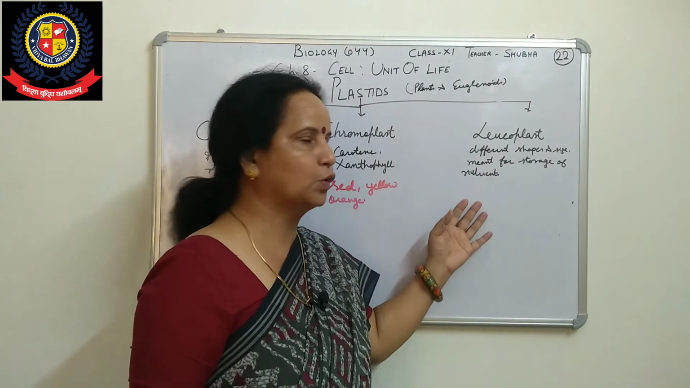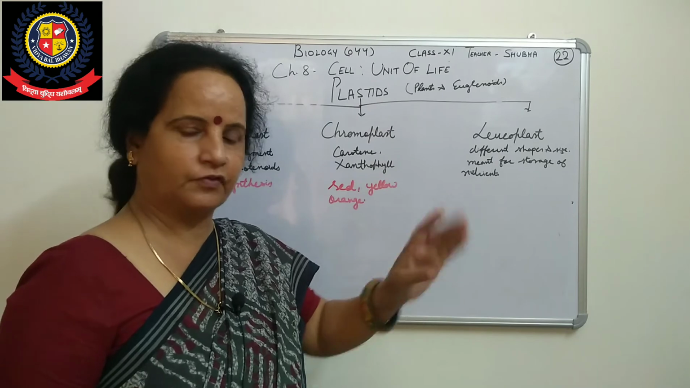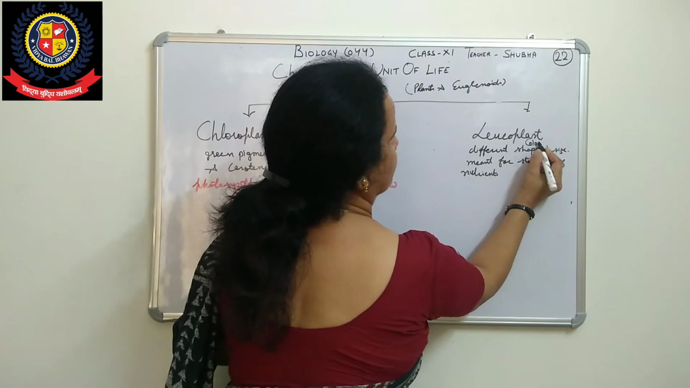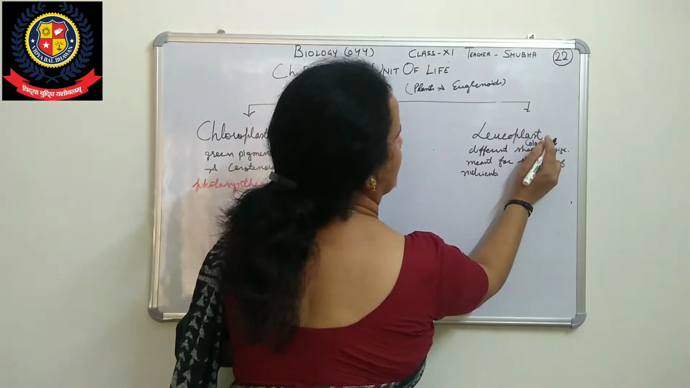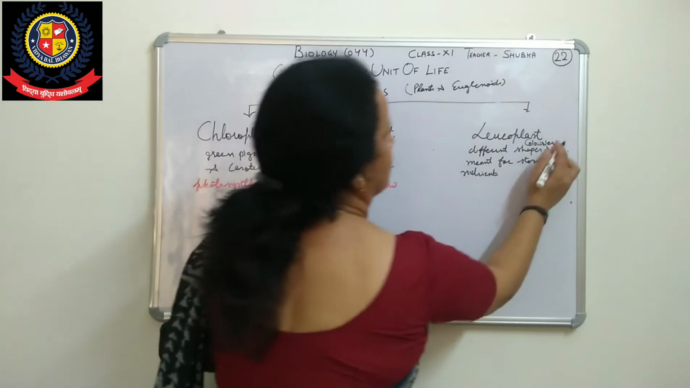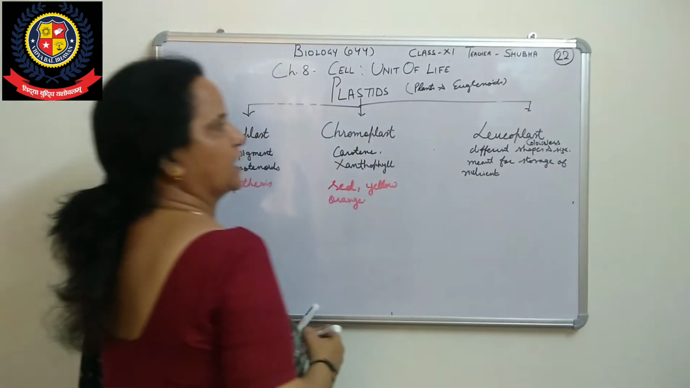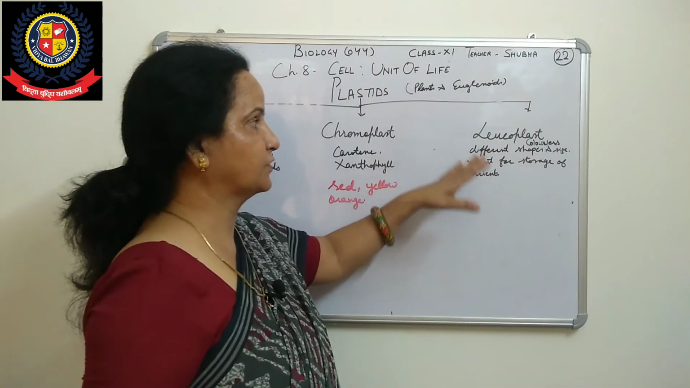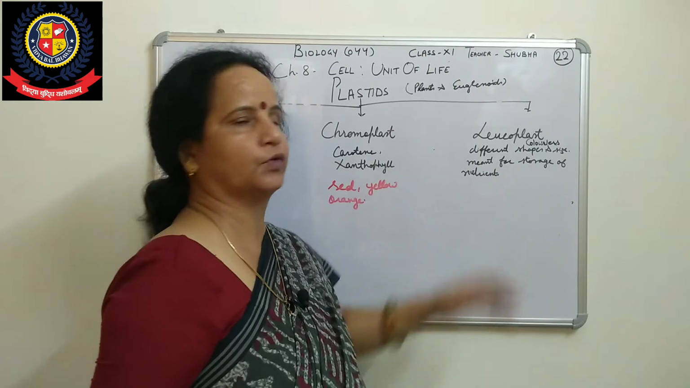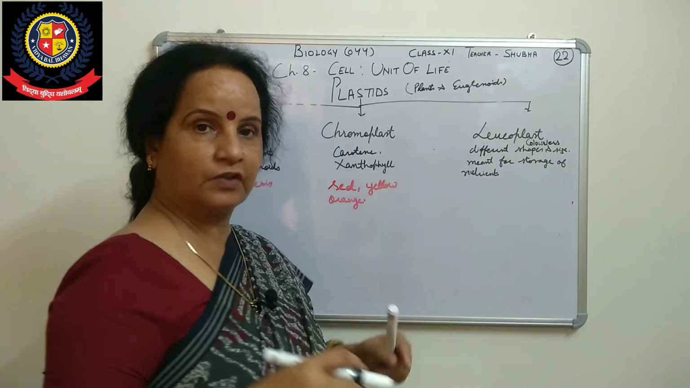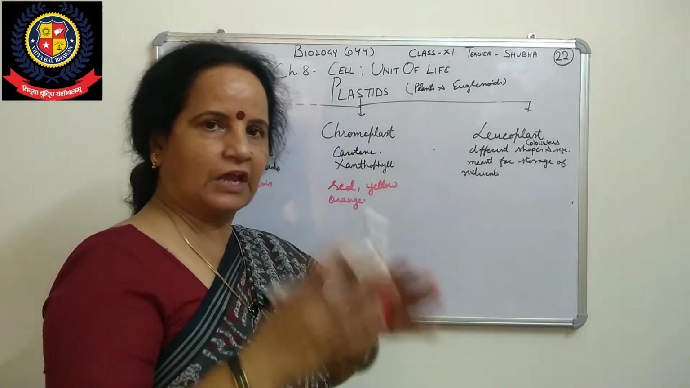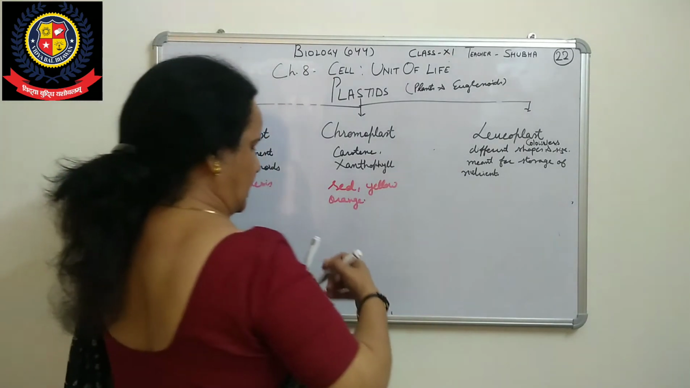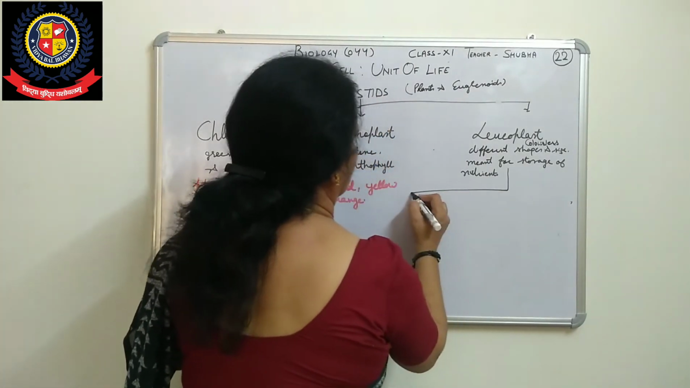Now when we talk about leucoplasts, first of all, they are colorless. They have different shapes and sizes, and they have a special function, meant for the storage of nutrients. Further, on the basis of the kind of nutrients they are going to store, there are three types of leucoplast.